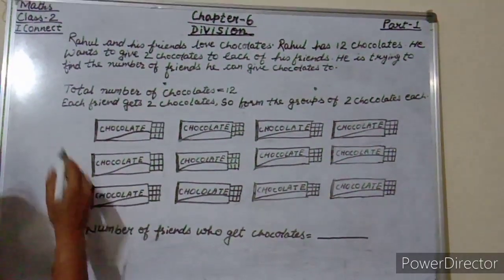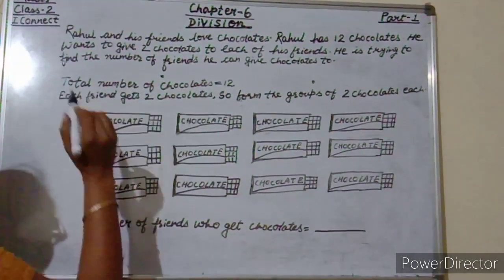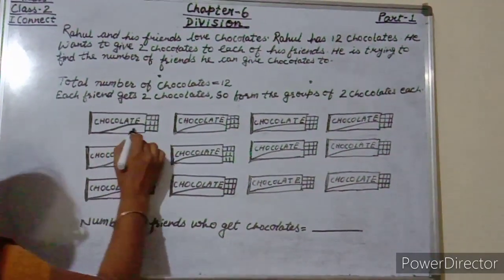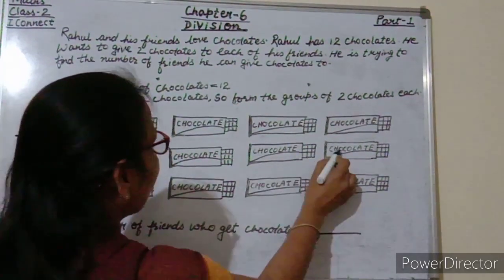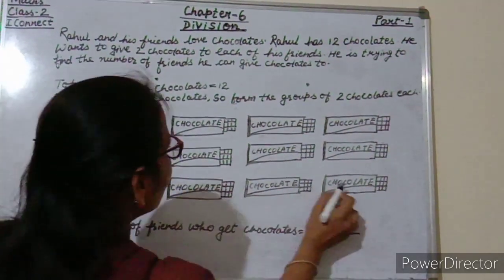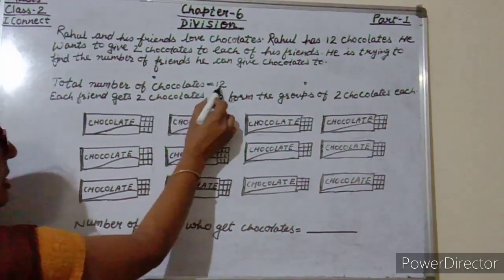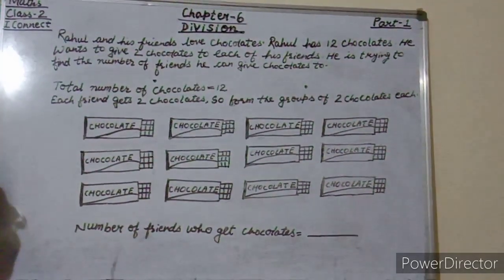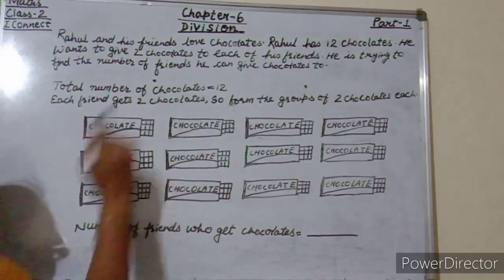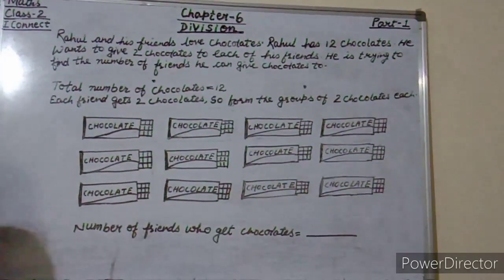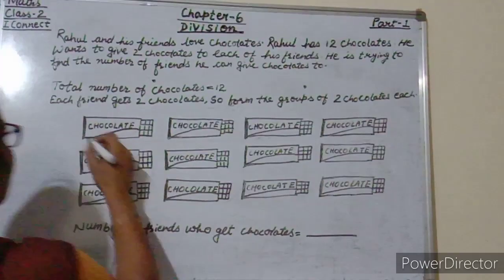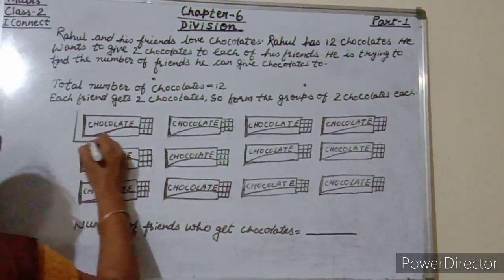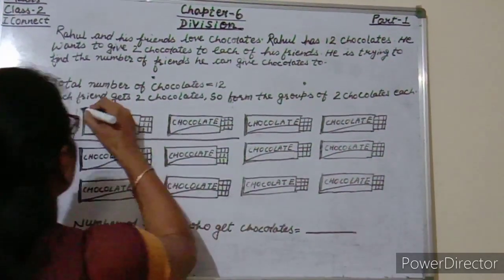So see here students, total number of chocolates. 1, 2, 3, 4, 5, 6, 7, 8, 9, 10, 11, 12. So total number of chocolates is equal to, yes, 12. Each friend gets 2 chocolates. So what we will do students? Form the groups of 2 chocolates each. So start forming the group of 2 chocolates.